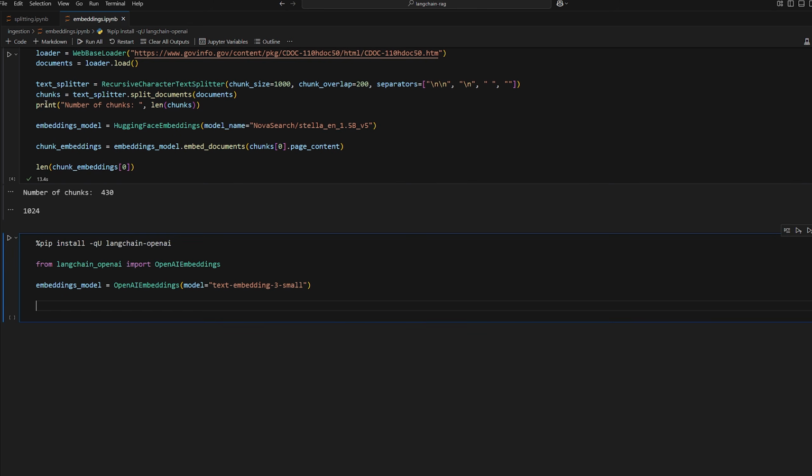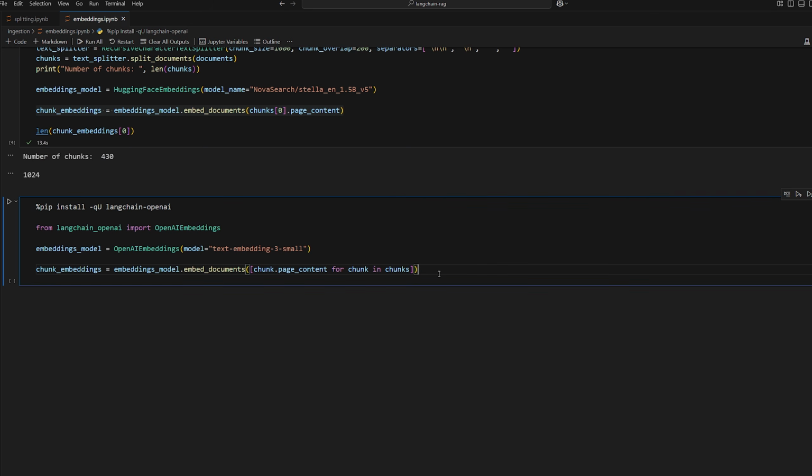Then if we want to, we can embed all the chunks, same as we were trying to do before. So what I'll do is copy this chunk embeddings, paste it like here, and now I'll replace it with the code that we had before. So we'll do for chunk in chunks. So again, we're looping through all of our chunks, converting it to a string, which is the page content or the text content of the document. And then we're going to embed all of them and output them as chunk embeddings that we can work with, okay? So we'll just print out the length of the first one, like so. All right, let's try this out. There we go, it finished.